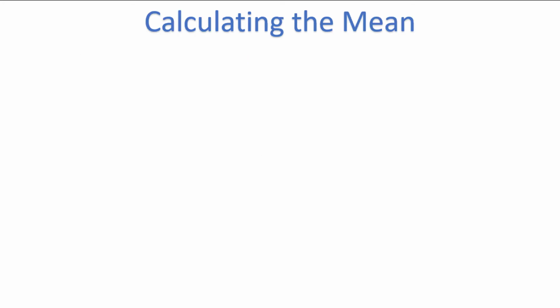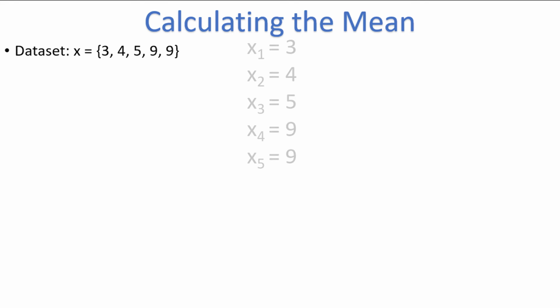Let's take a look at an example. Suppose we have these 5 numbers and we want to find the mean. Notice that I'm labeling the numbers as x. This may seem a bit odd to you if you're used to an algebra class, where you often solve for x, and x represents only one number. In statistics, lowercase x typically represents data, meaning there are several different values for x. Sometimes we label them with subscripts, so we might have x1 is equal to 3, x2 is equal to 4, x3 is equal to 5, etc. But we won't worry about that here.